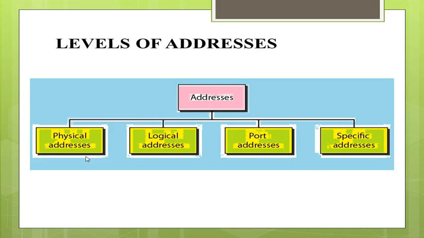The same 2 layers are combined as the network access layer or the link layer in the TCP/IP protocol. The logical address is concerned with the internet layer or the network layer. The port address is concerned with the transport layer. The specific address is related to the application layer.